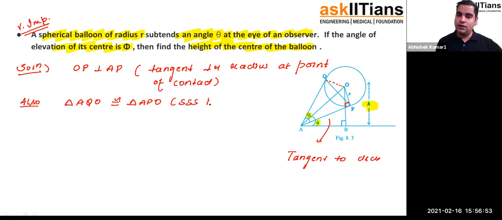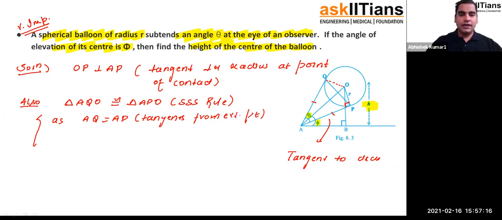Why triple S rule? Because these two are the tangents drawn from an external point. So they will be equal. I'm writing the reason here as AQ and AP. They will be equal, tangents from an external point, right? And what else do we have? AO is common.